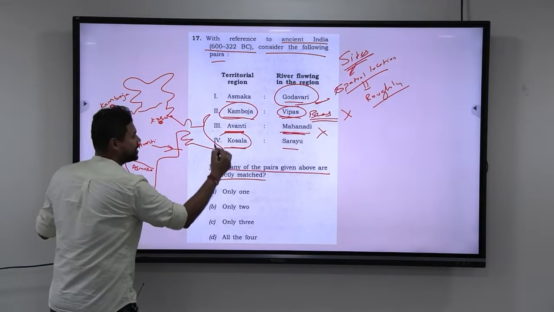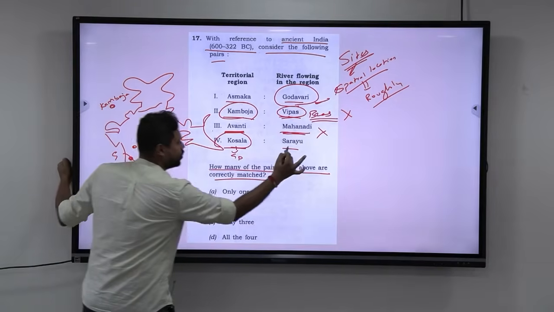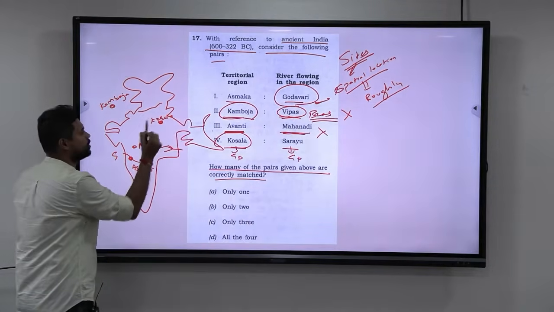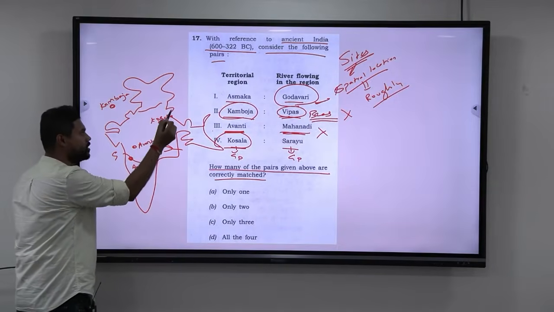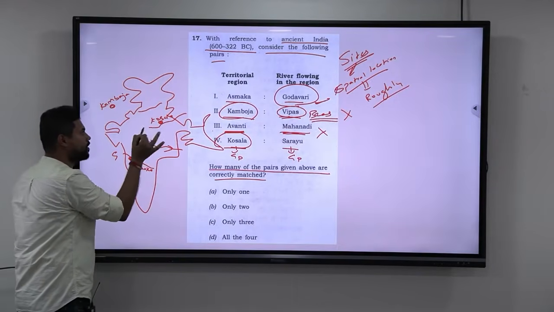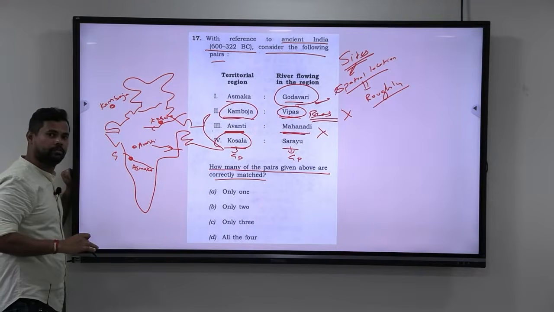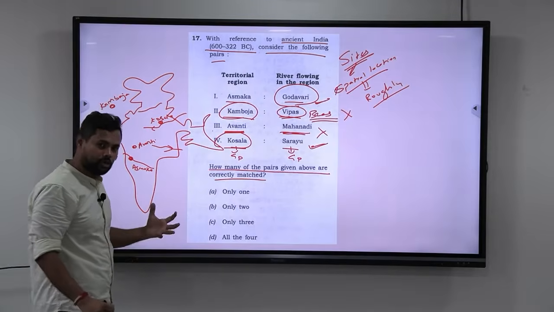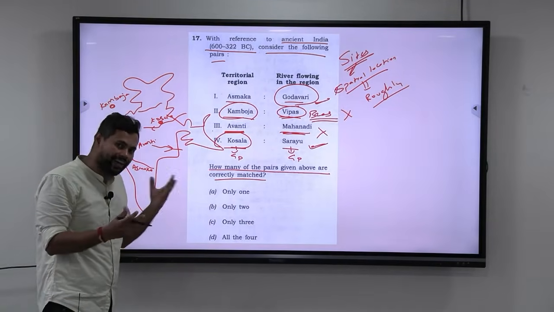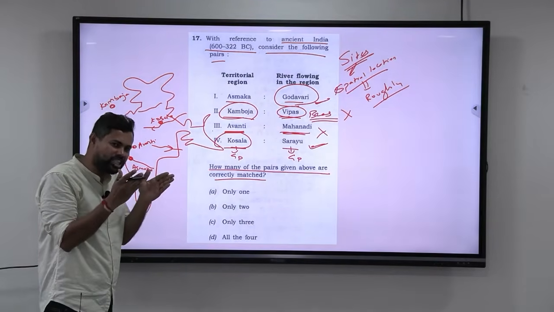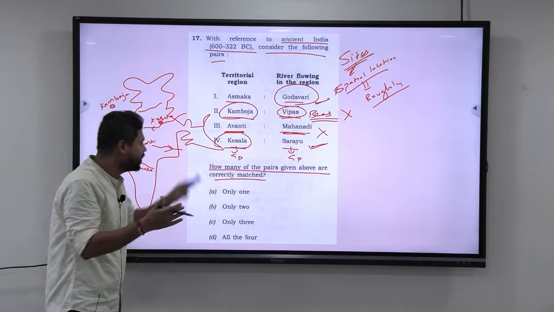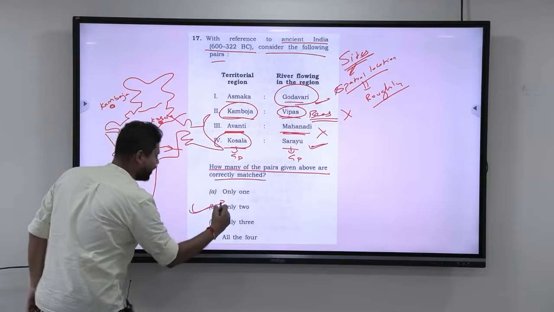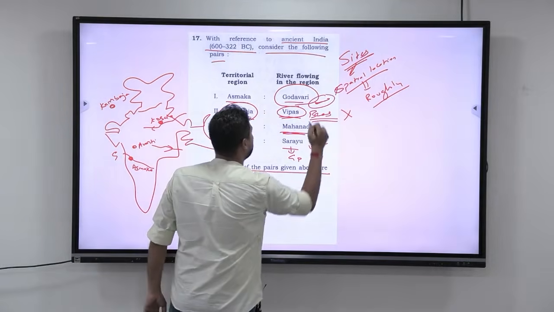Kosala. Kosala is in Gangetic plains. Sarayu, which is a tributary of Ghaghara, is also in Gangetic plains. Look at this. Kosala is in Gangetic plains. Sarayu is also in Gangetic plains. So there is a very high probability that Sarayu can flow in Kosala. So this can be correct. Okay. So this is what probability is. Where the matching is very, very close, there is a high probability that it can flow, you can say that it is correct. Okay. So here the answer is only 2 because we have applied the principle of probability.